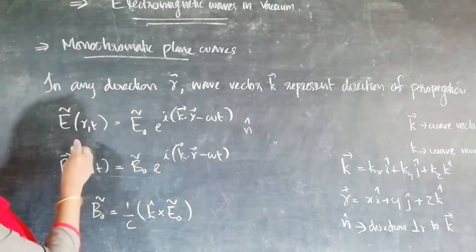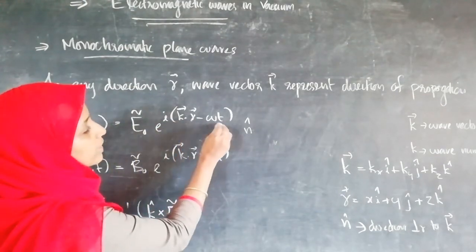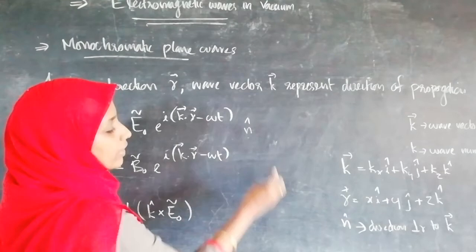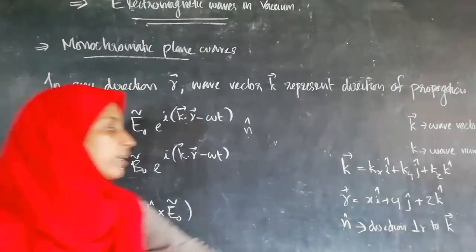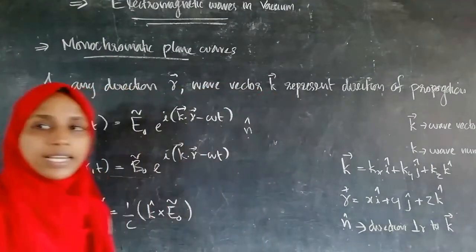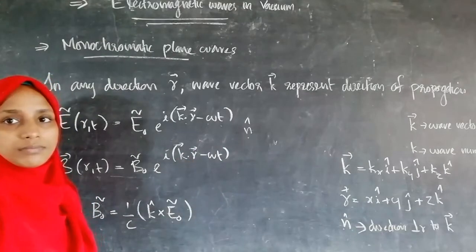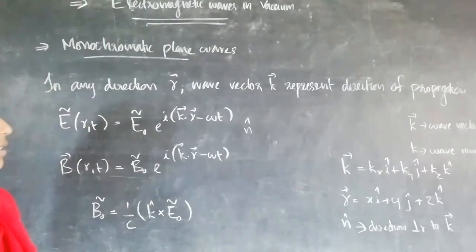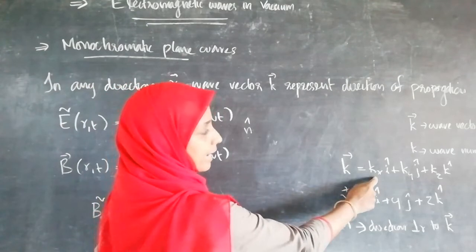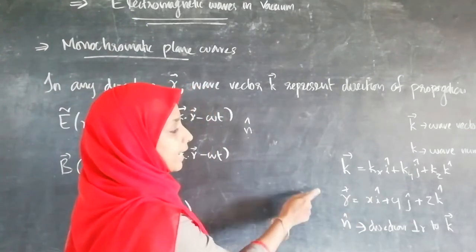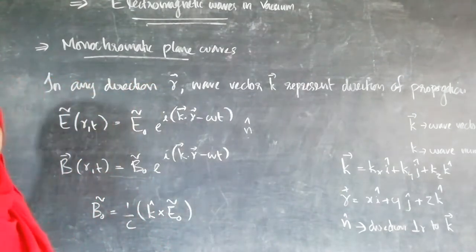Now, I am going to write E(r,t) as E0 e^{i(k·r − ωt)} n, where the unit vector n is the direction perpendicular to the wave vector k, or the electric field is said to be polarized along the direction n. Also, the wave vector k can be expanded as kx i + ky j + kz k, and the r vector will be x i + y j + z k.